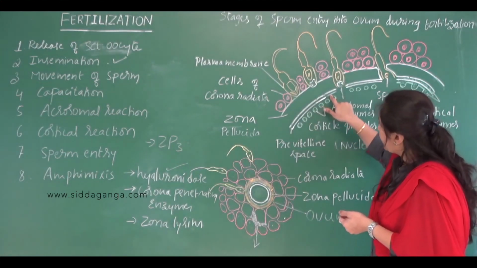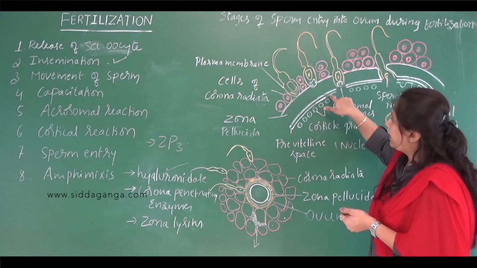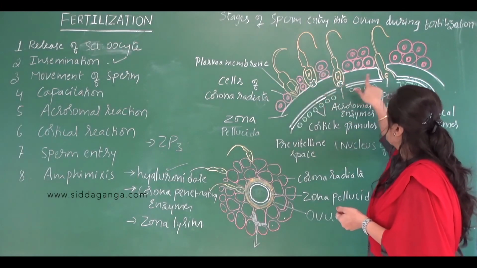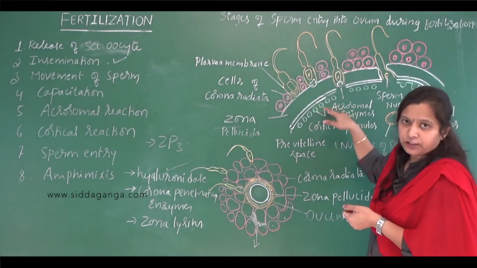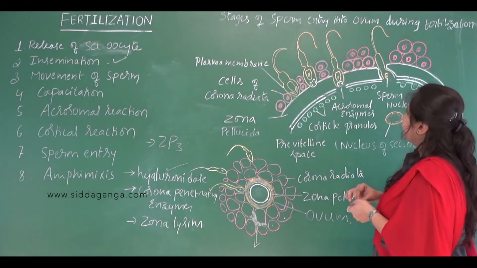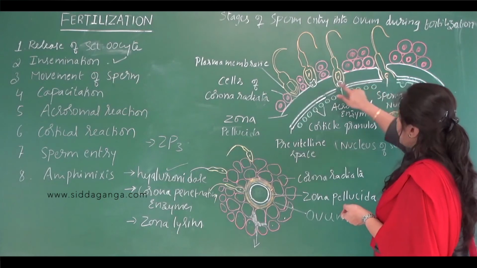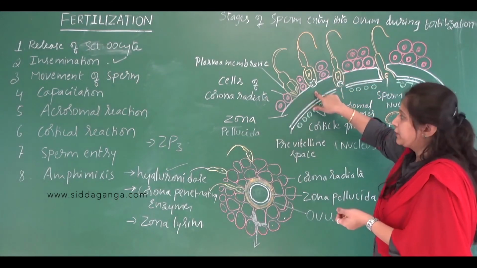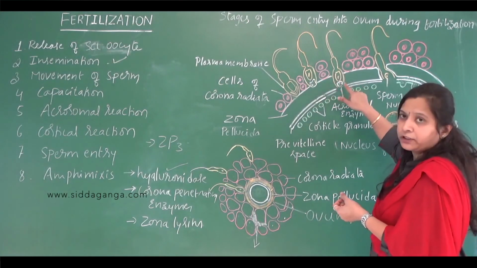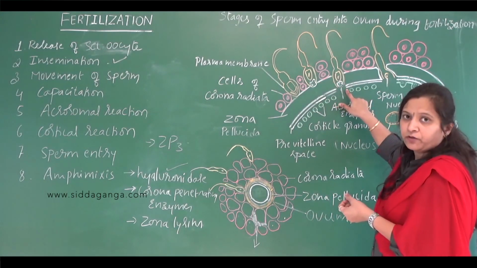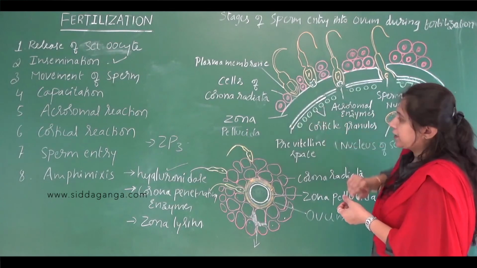So this depolarized egg membrane prevents the entry of further sperm into the egg, that is, into the secondary oocyte. This acts as a fast block to polyspermy. Soon after the fusion of the sperm with the plasma membrane of the oocyte, the cortical reaction will occur.